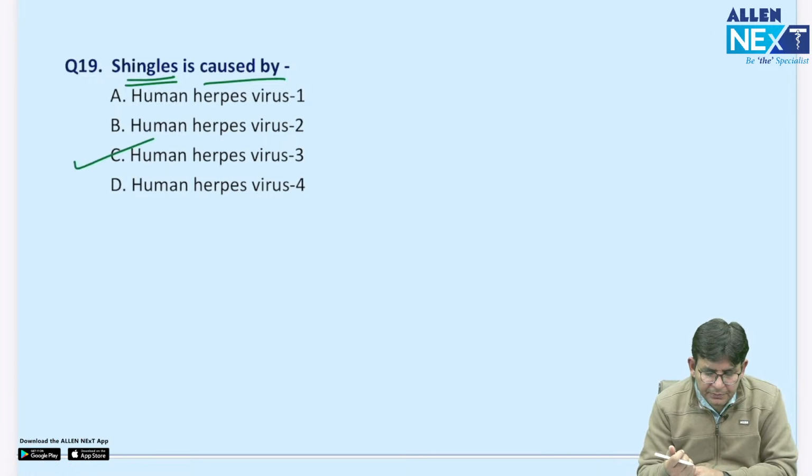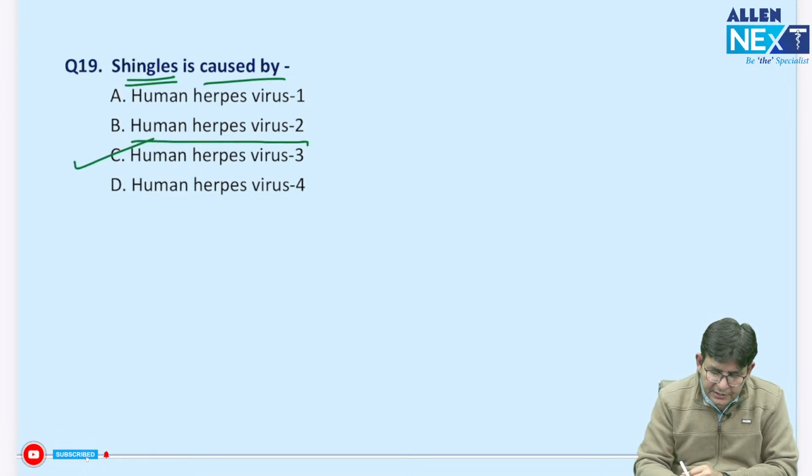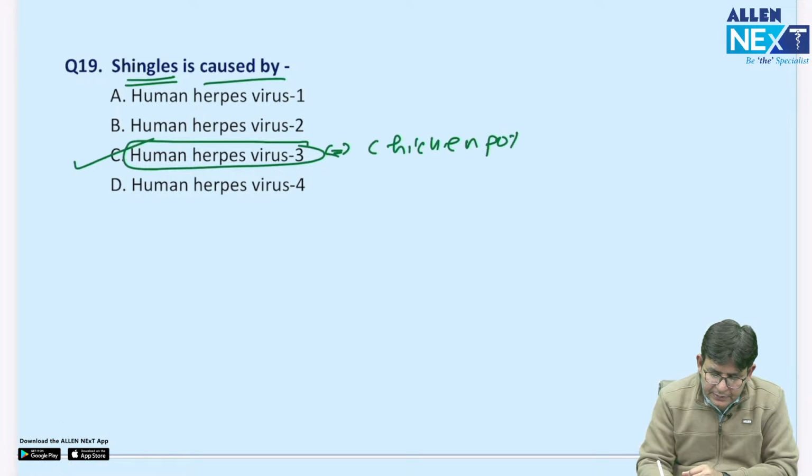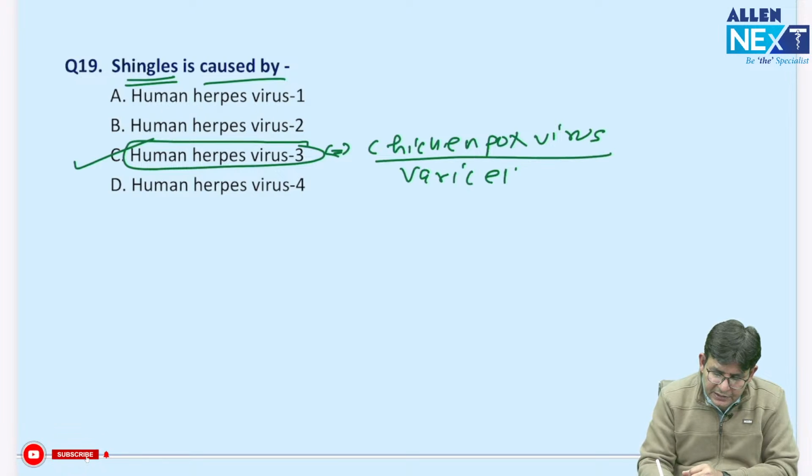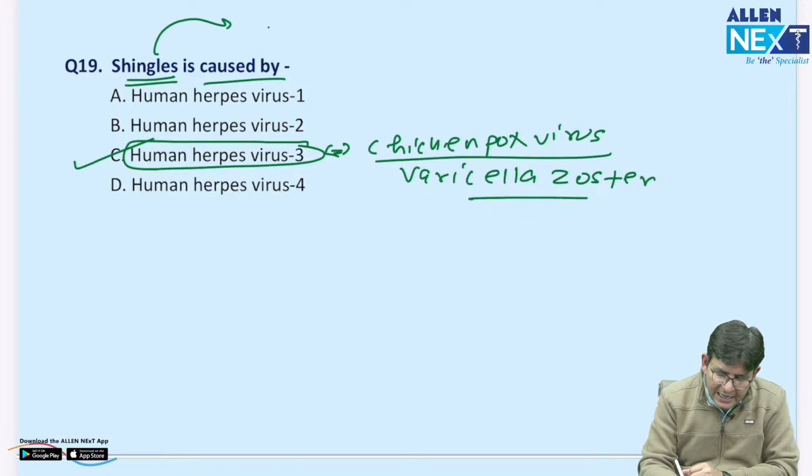This is human herpes virus 3, shingles. The virus name is human herpes virus 3. It is also termed as chickenpox virus, also termed as varicella zoster. And shingles is actually what? The reactivation of chickenpox.